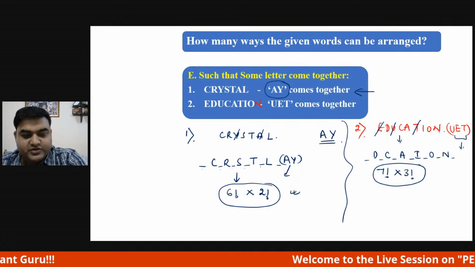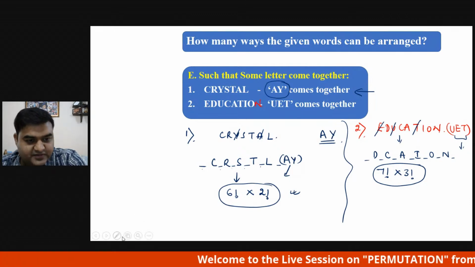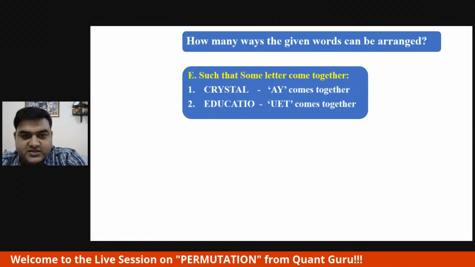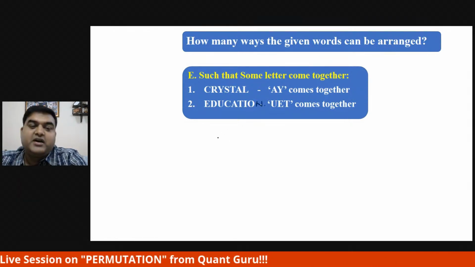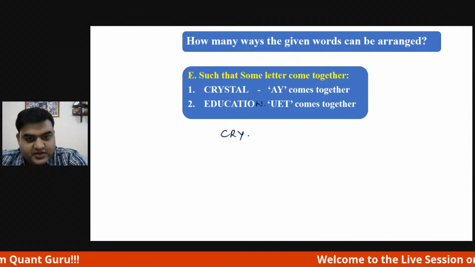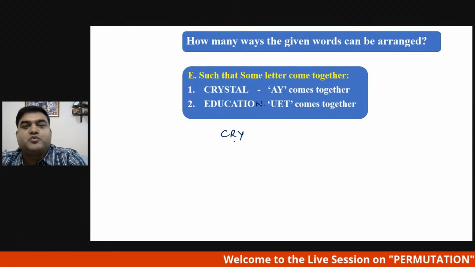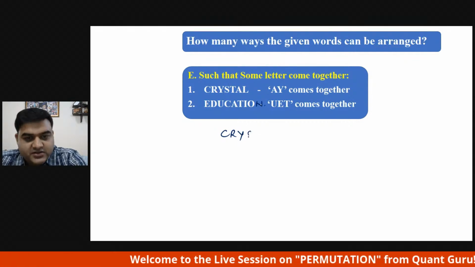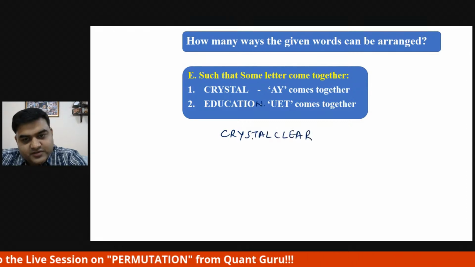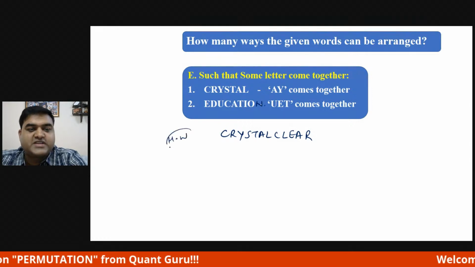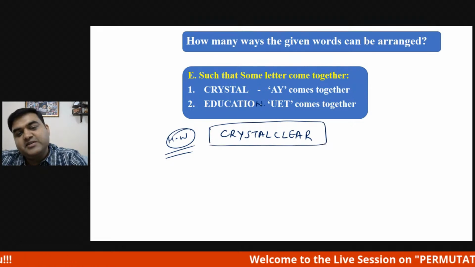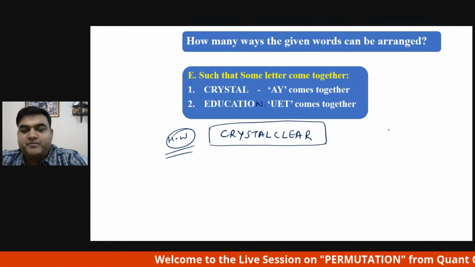If you really want to do one more sum, I can give you one sum, whose answer I do not want today. How is the concept? What do you see? Crystal clear, right? This is for your homework. Okay, home assignment. There is nothing like homework, but tomorrow when we meet, you guys can tell me the answer of this, wherein